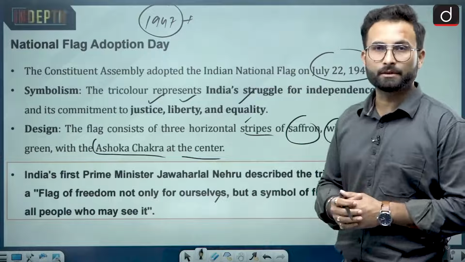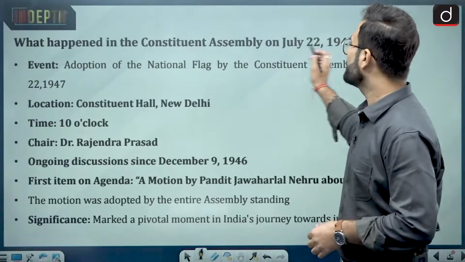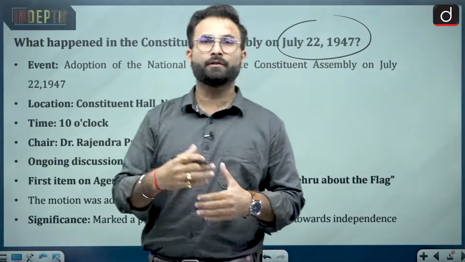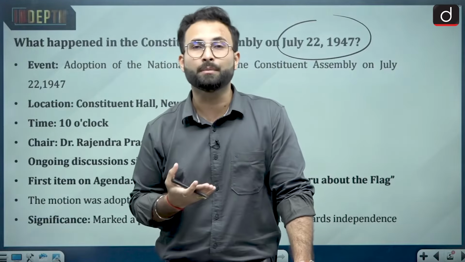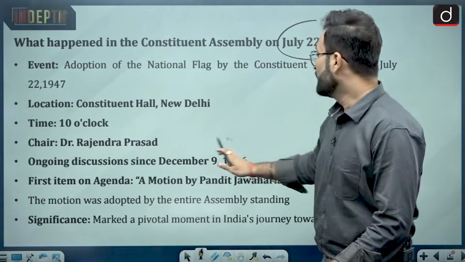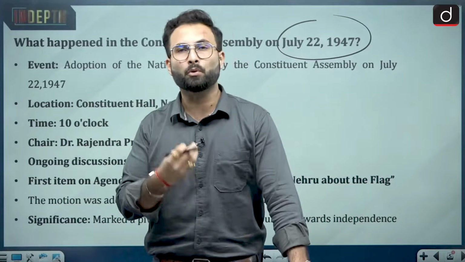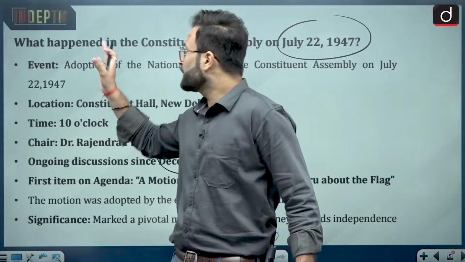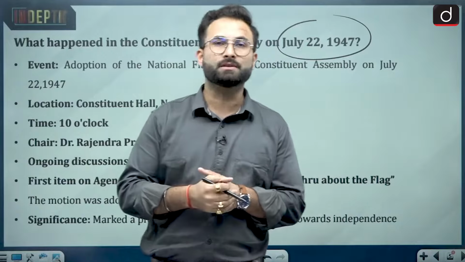Now, moving further, we will see what happened in the Constituent Assembly on July 22nd, 1947. The Constituent Assembly started its work on the 9th of December in 1946. Since then, there were various sessions, various things proposed in the assembly, and various debates. On this particular day, a resolution was to be put forward by Jawaharlal Nehru.